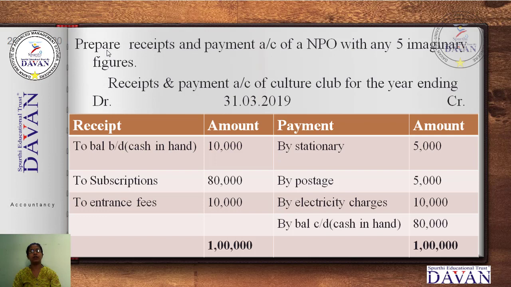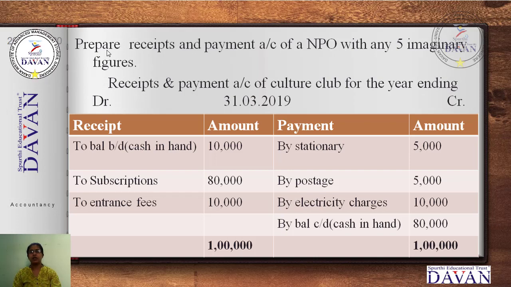With 5 imaginary figures means that in the practical oriented questions, as you studied in your first PUC, the values will not be given, and you have to take your own values and prepare. I have shown here the format of the receipts and payments account. A heading is compulsory for any account in accountancy, and I have written debit and credit. The heading is receipts and payments account of culture club, that is any one club, for the year ending 31st March 2019.